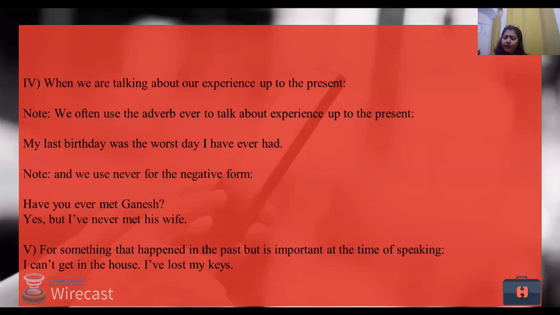There are so many other instances also, but you have to make sure that you use "have" or "has," right? So "have" goes with I have, you have, we have, they have, whereas "has" goes with she has, he has, it has, Tina has, Tom has. All right. The country has, India has, America has.